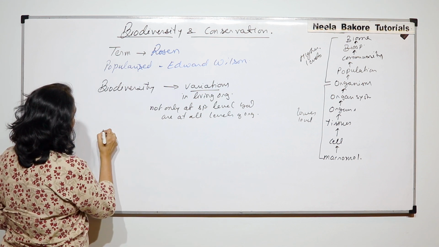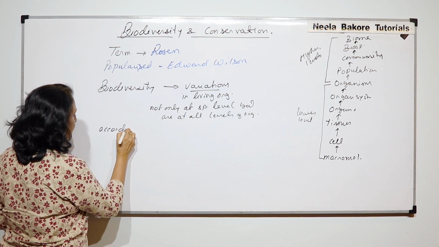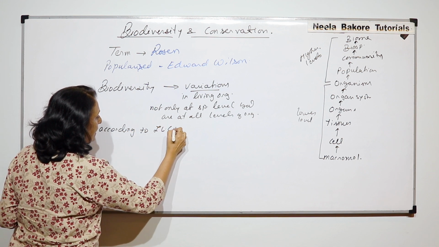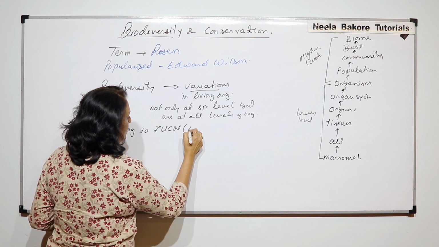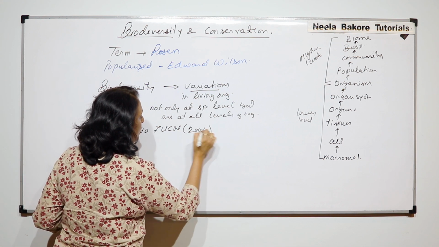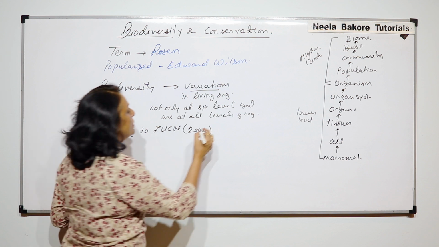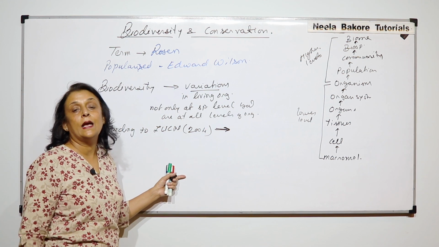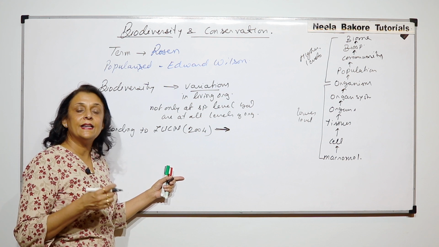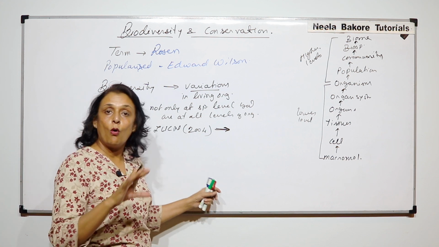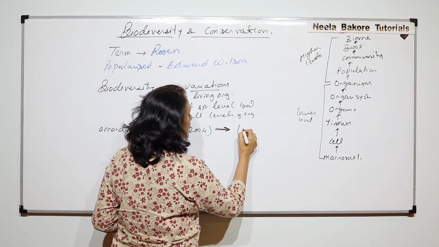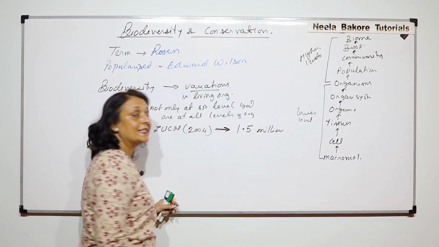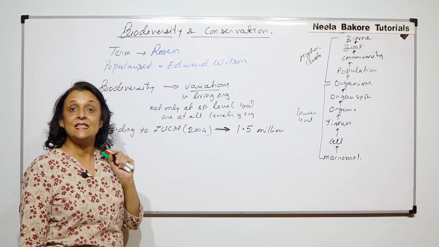So, according to IUCN, in 2004, the number given for the organisms which have been discovered, studied and recorded is 1.5 million. These many organisms have been studied.